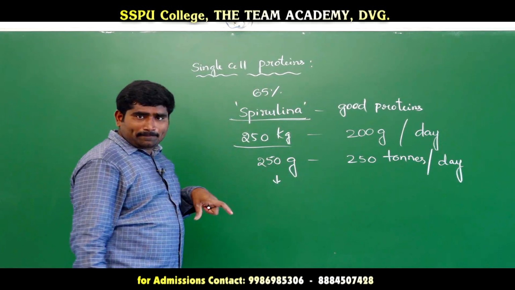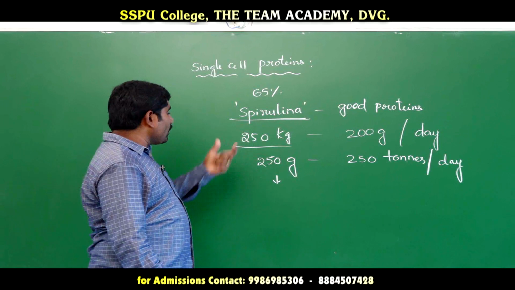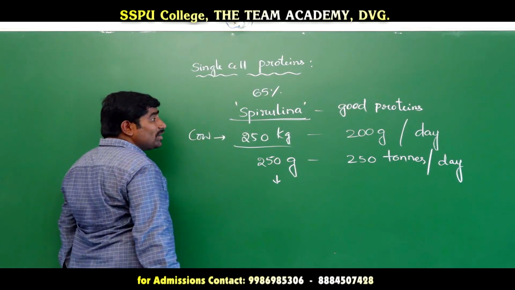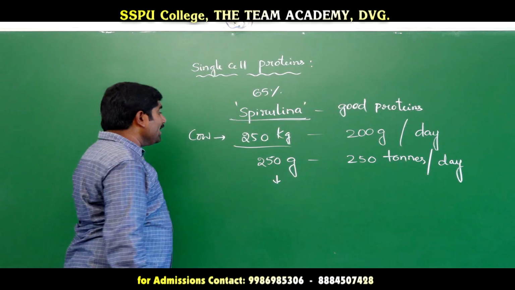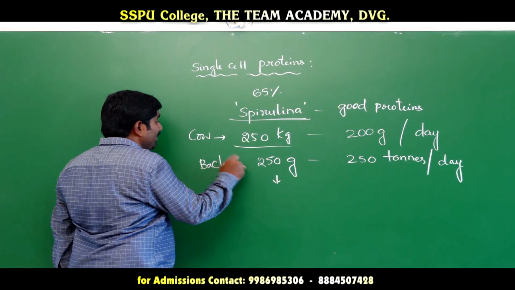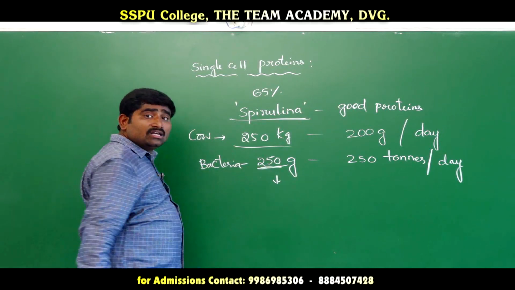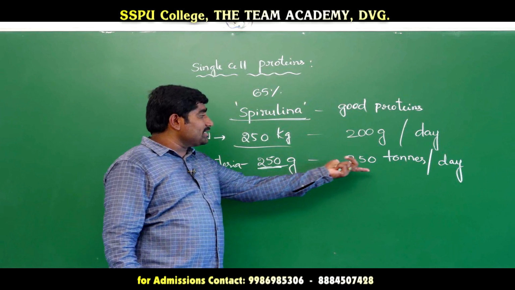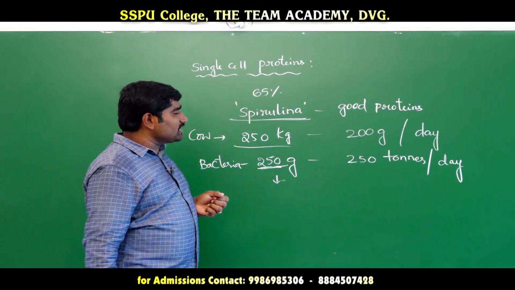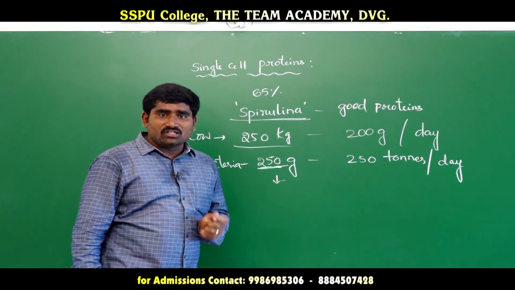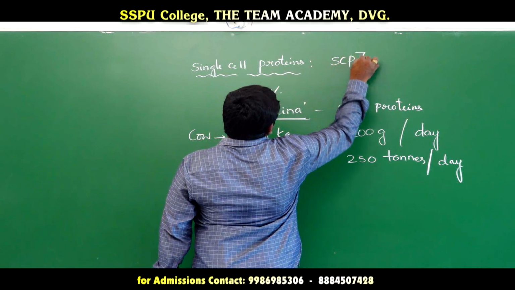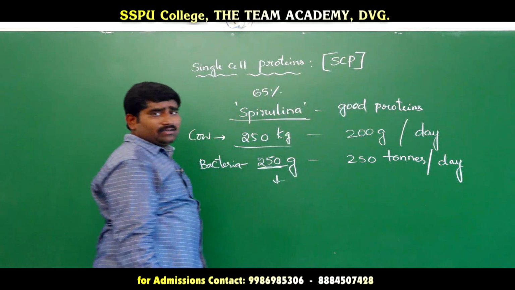If you compare protein productivity, a cow of 250 kgs produces 200 grams of protein per day, but 250 grams of bacteria produces 250 tons of protein per day. So these bacteria and the spirulina species are used as good protein sources. So these are called single cell proteins. Short form is SCP.